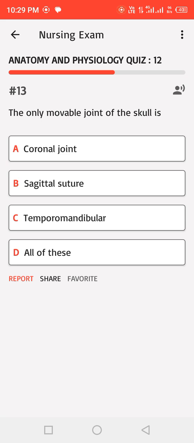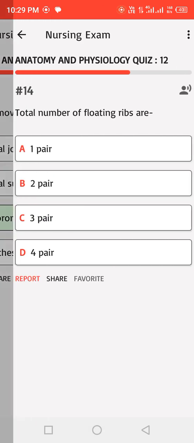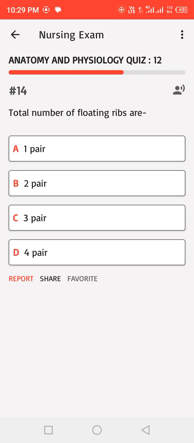A. Coronal joint, B. Sagittal suture, C. Temporomandibular, D. All of these. Correct answer. Total number of floating ribs are: